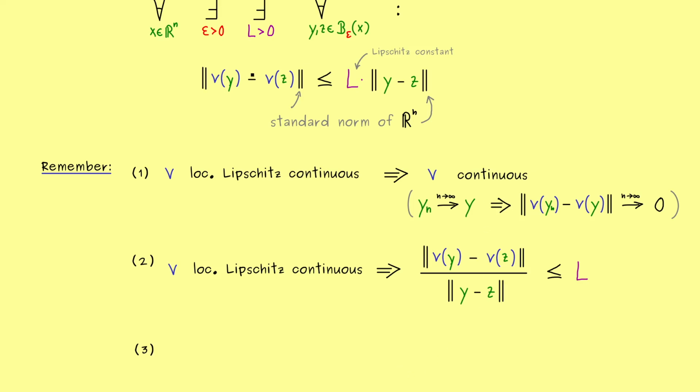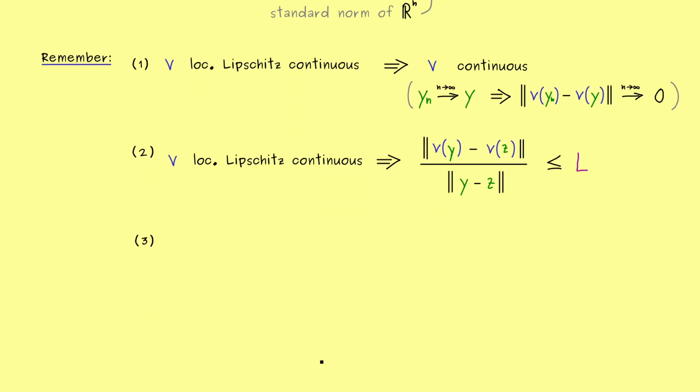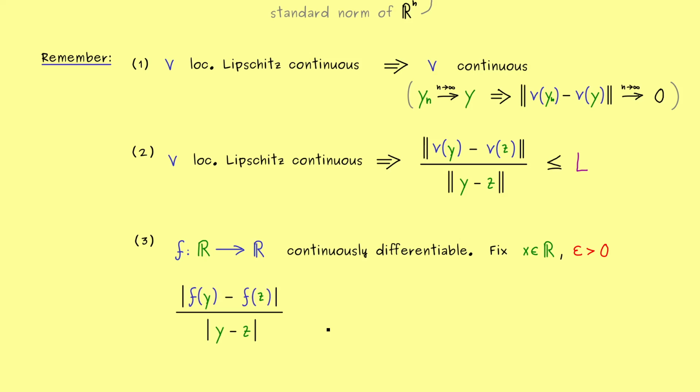However, before we apply these notions to differential equations, let's first look at differentiable functions. More precisely, I want to take a C1 function, so a continuously differentiable function. And moreover, to keep it simple, let's use the one-dimensional case here. In fact, that is also the reason I call the function f instead of v again. Okay, now let's fix a point x and an epsilon neighborhood around it. And then we know we can just look at the secant slope from before. However, now in the one-dimensional case, which means the norm is simply the absolute value.